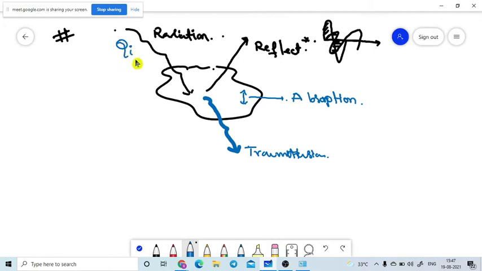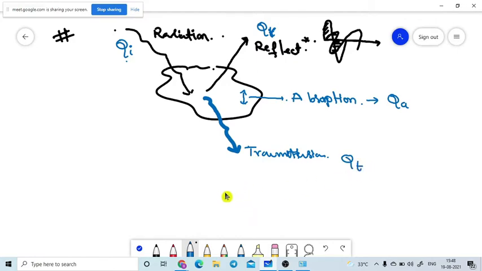So we are inserting Qi, the incident heat energy, an amount of heat energy. Some portion of the heat energy is reflected by the matter. It is named as QR. Some portion of the heat energy is absorbed by the matter. It is named as QA. Some portion of the heat energy is transmitted by the body. It is named as QT, the transmittance. Like that we are taking.